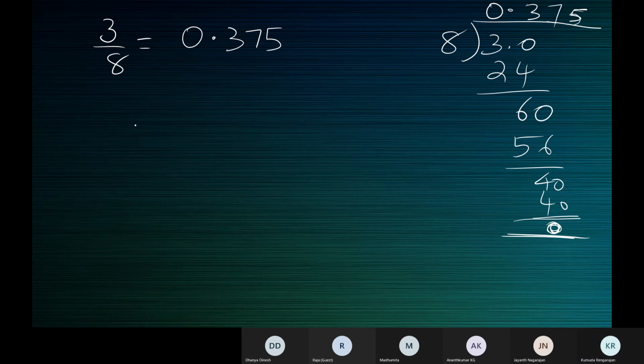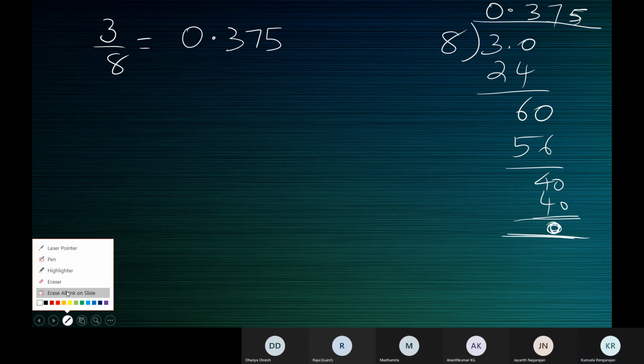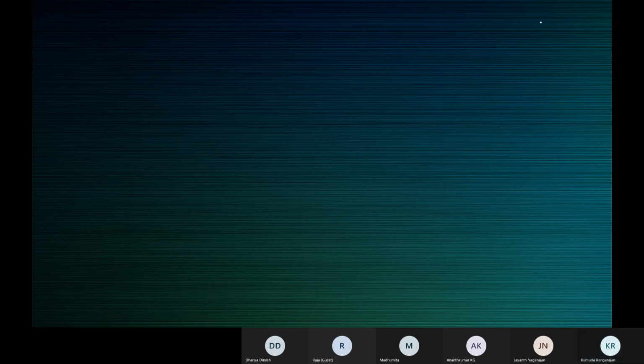Okay. Now this is a case where you divide and the division comes to an end with a 0 remainder and the quotient is a terminating decimal. Now let's take another example. Let's take another P by Q. I'll have to clear the screen. So now supposing 2 by 7. Let's divide 2 by 7.